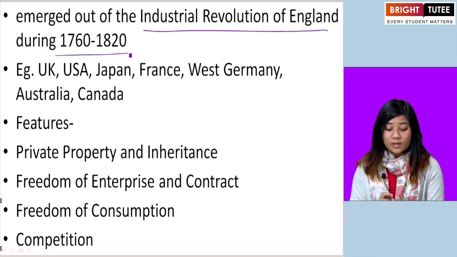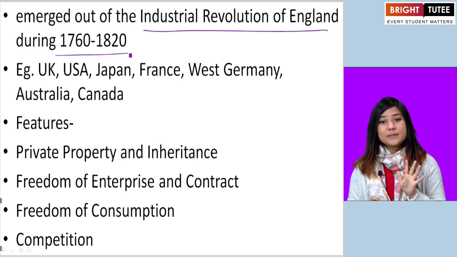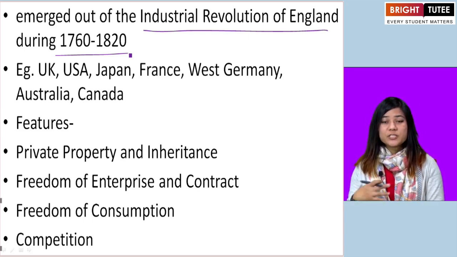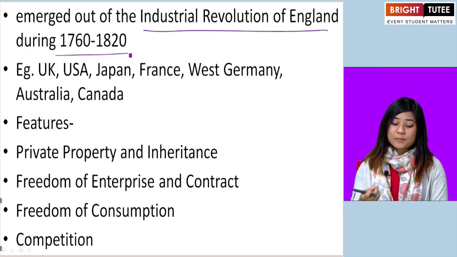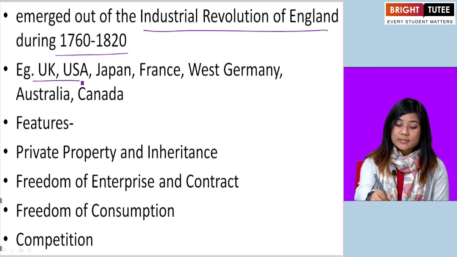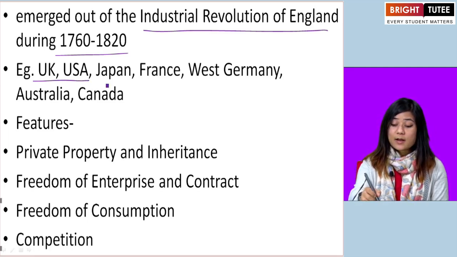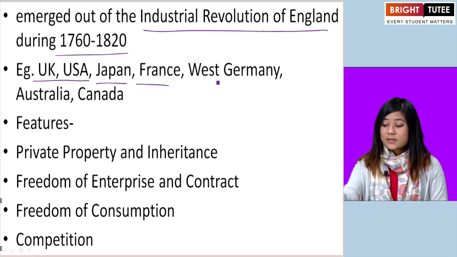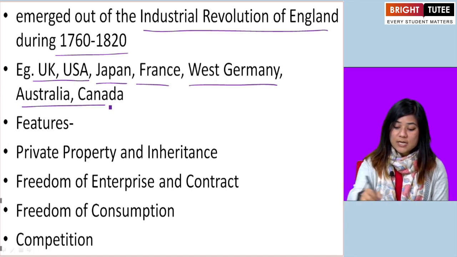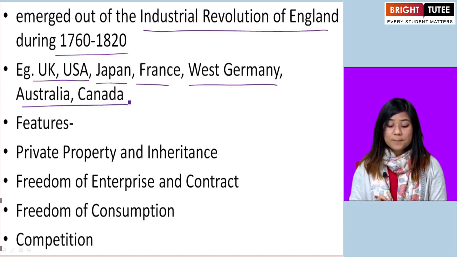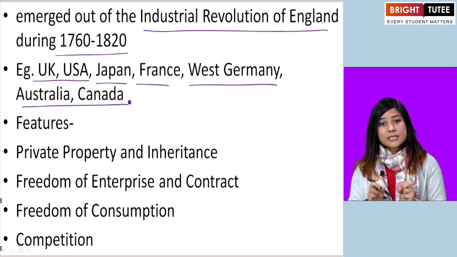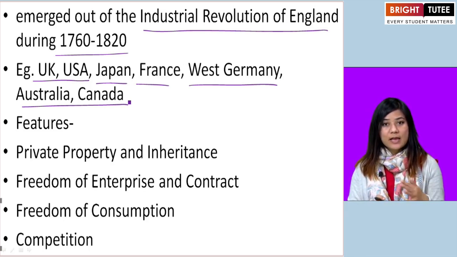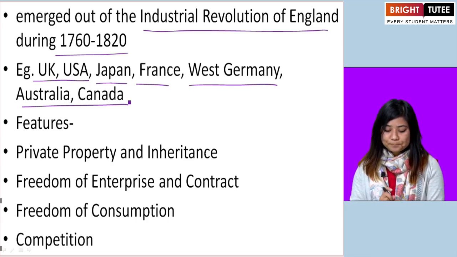Some of the countries which have capitalistic economy are United Kingdom, United States of America, Japan, France, West Germany, Australia, Canada.